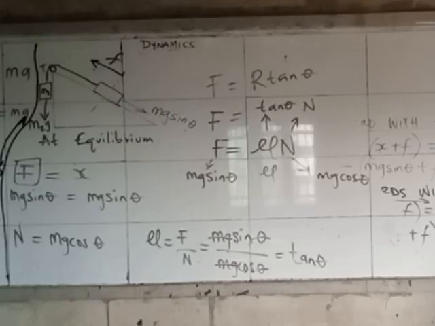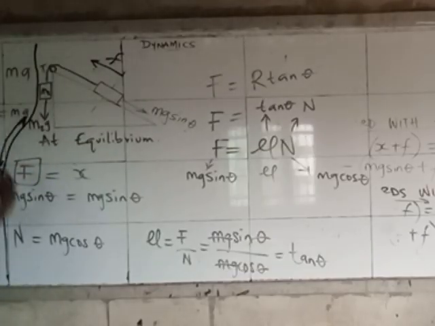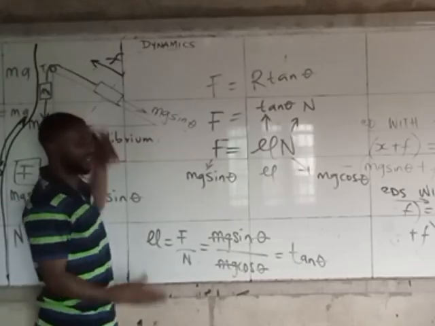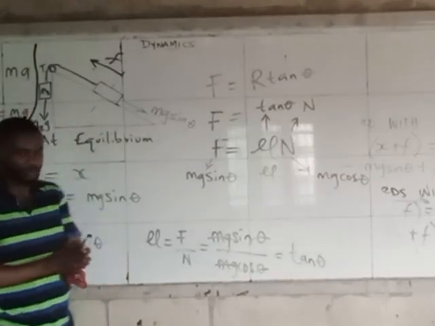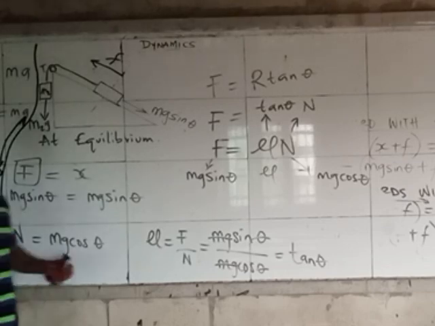Unless they tell you there is movement. Assuming they said movement, in that case you now know that your F can be something different, your a can be something different, and all those things. Because for it to be movement, it simply means that the forces are not balanced. But at equilibrium, all the forces must be balanced. So if it's so, this is how to go about it.